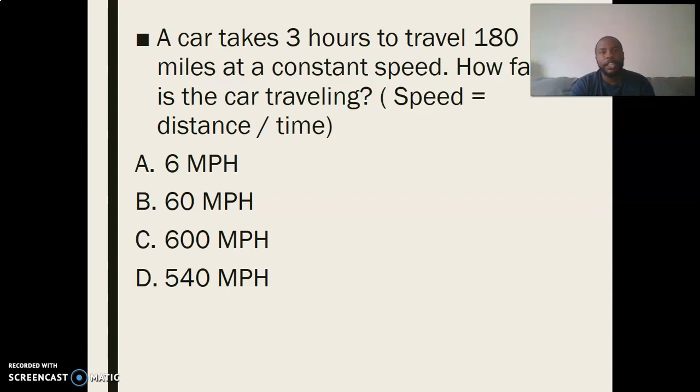Reading the question again, the car takes 3 hours to travel 180 miles at a constant speed. How fast was the car going? We know speed equals distance over time.